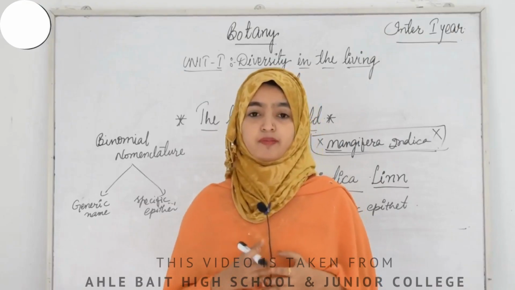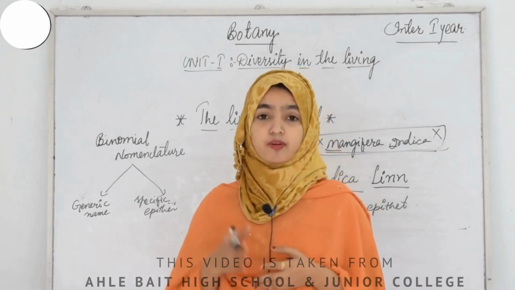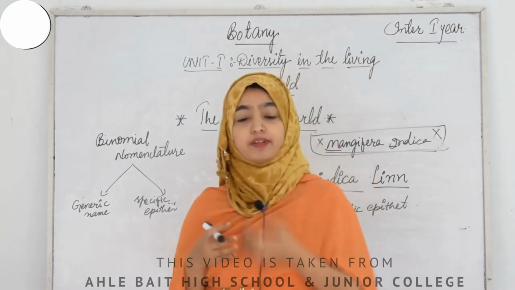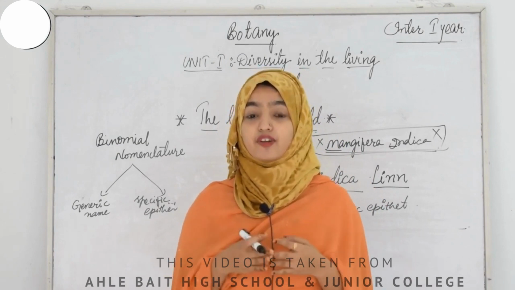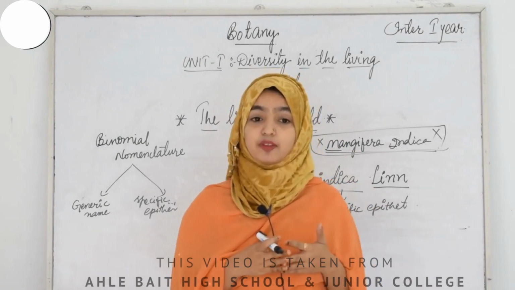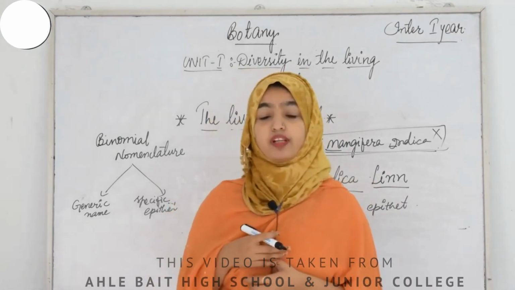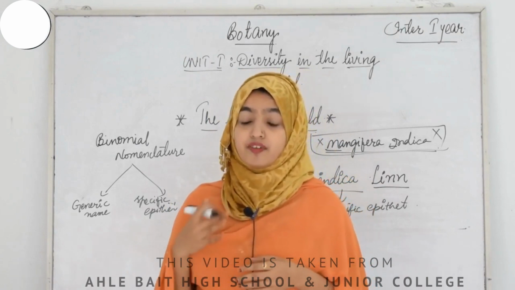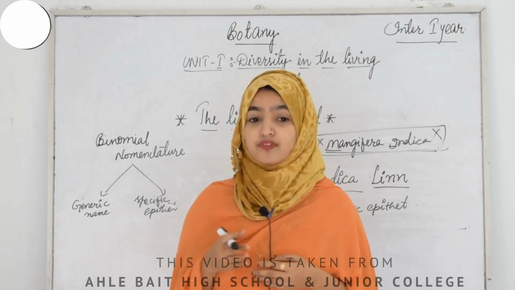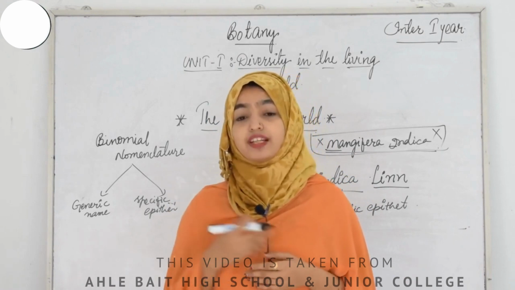So that was all about binomial nomenclature, and today let us stop here. Before ending our class, let us recall the topics that we have covered today: the introduction to biology, the subject, then the introduction of life, characteristics of life, diversity in life, and last but not least, binomial nomenclature. I hope you have understood the whole thing. In our next class, we are going to learn about classification, taxonomy, taxonomic categories and taxonomic aids.